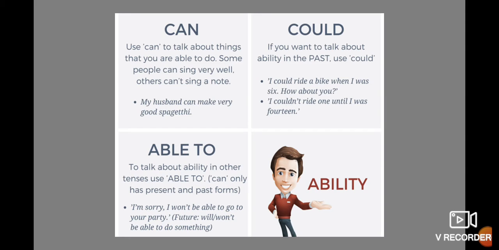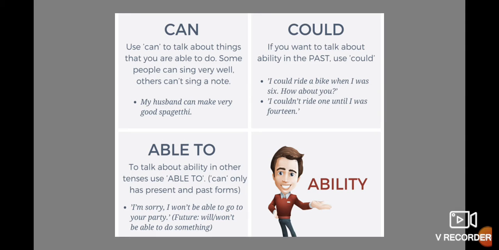Okay, could is a modal that you use when you want to talk about ability but in the past. Okay, for example, I could ride a bike when I was 6. How about you? Okay, this one is an ability that the person developed but in past. Okay, not in the present. I couldn't ride one until I was 14. Okay, so we continue talking about abilities, but in this case in past.